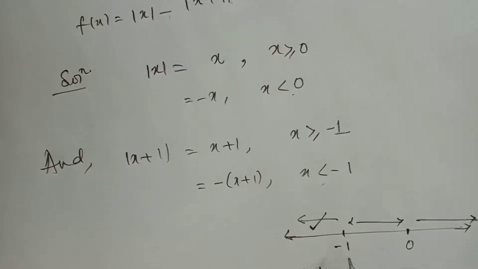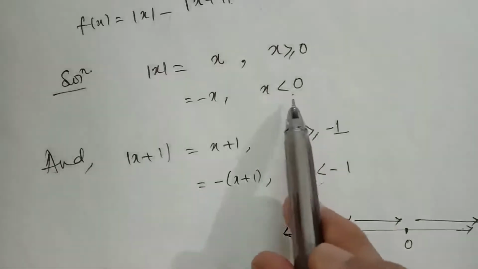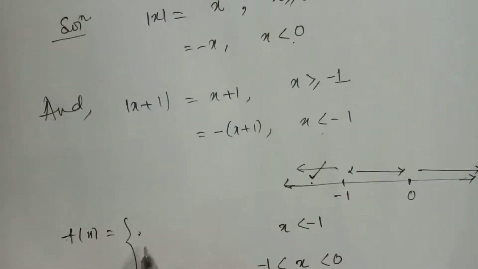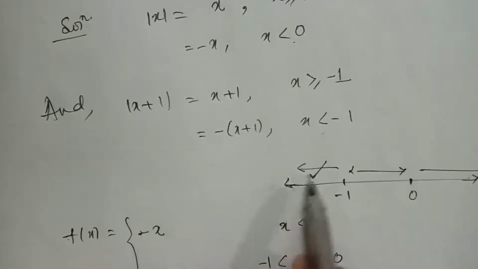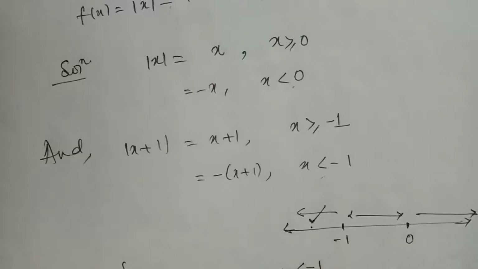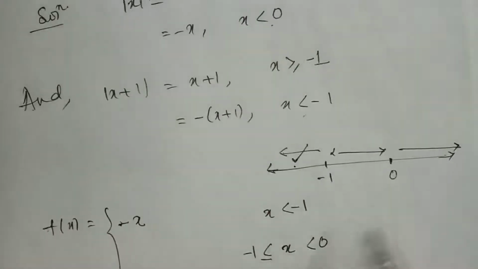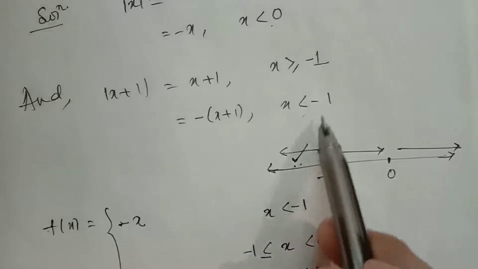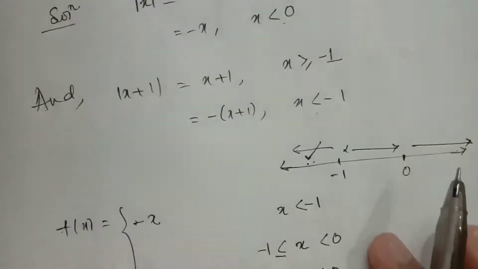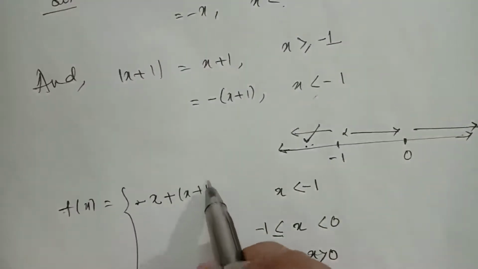And clearly at this position x is also less than 0, and when x is less than 0, modulus of x equals minus of x. So this will become minus of x.